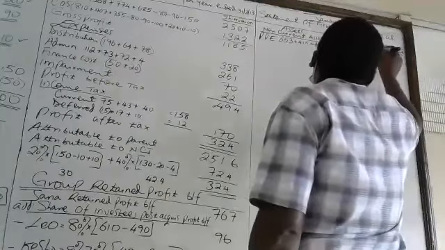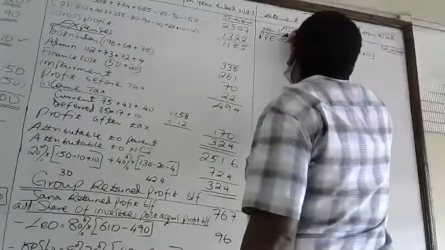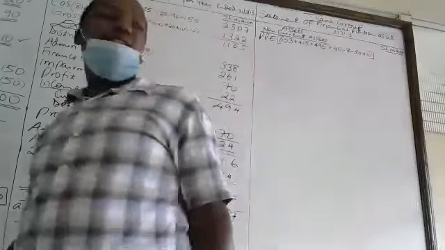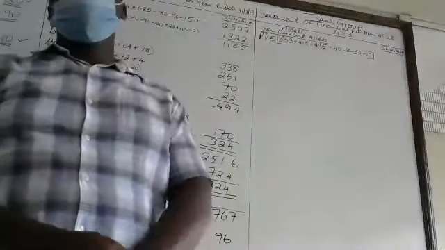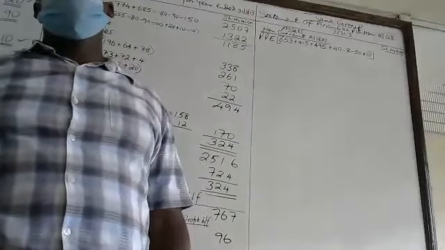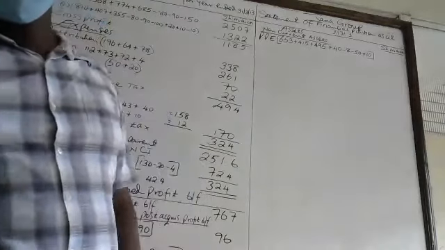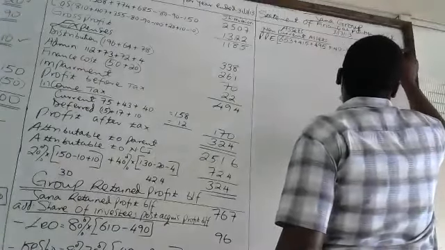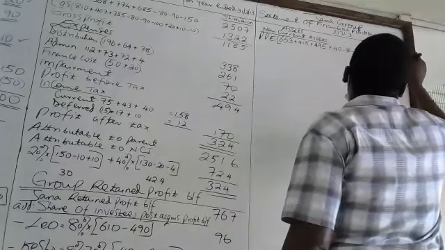So that now we get the consolidated PPE for the group after their adjustments, which equals 1,555.